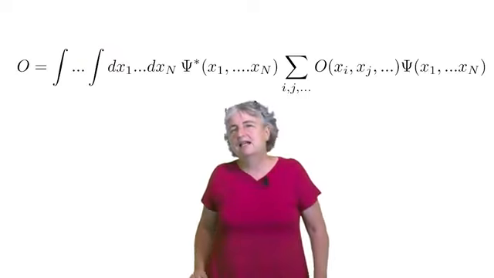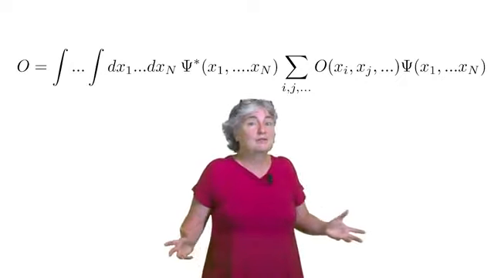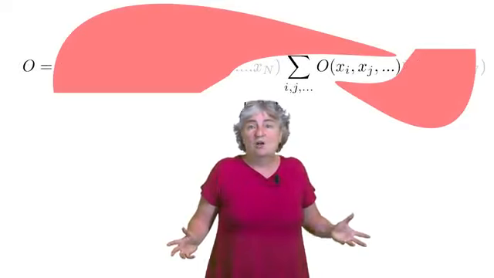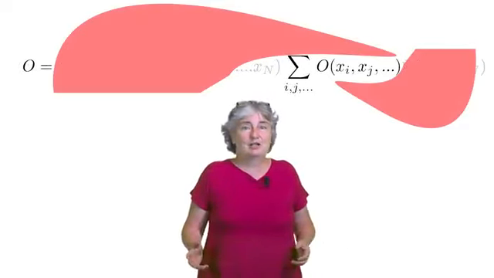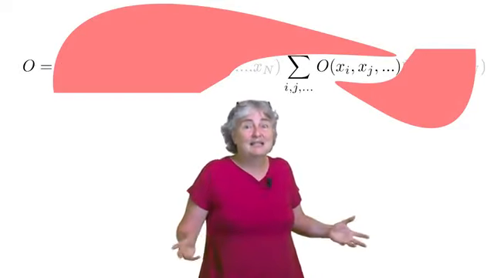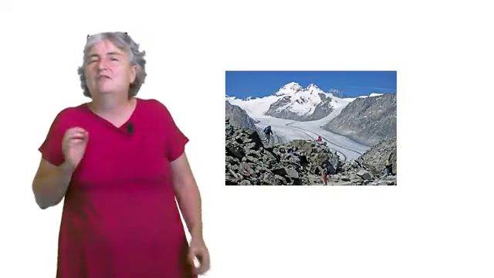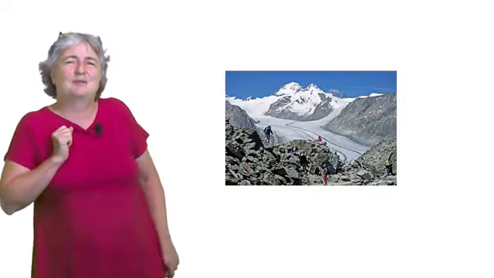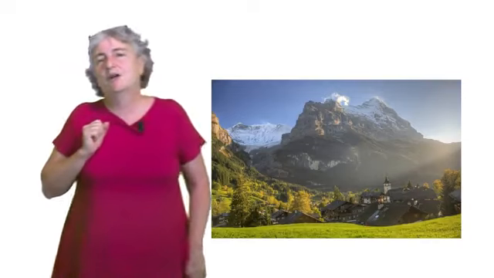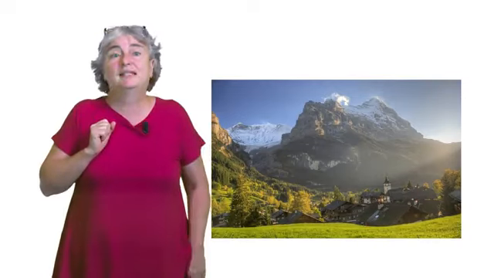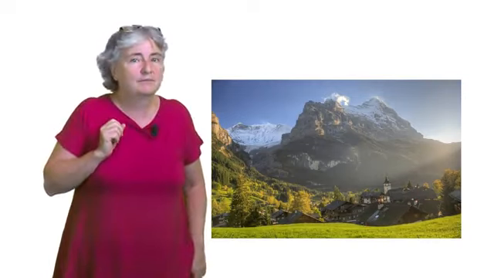A more radical idea is to ask, do we have at all to work with wave functions? Or could we rewrite this expression completely in terms of something else? Do we really have to climb the north face up to the top? In other words, can we access the essential information in a different way? Well, our observable is of course determined by the operator of the observable and by the Hamiltonian of the system.